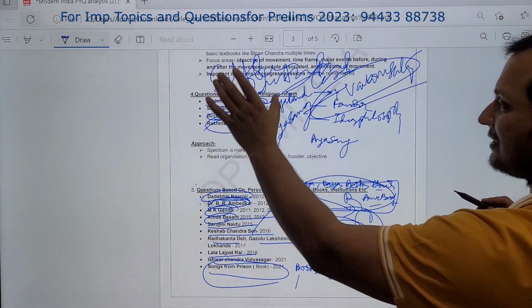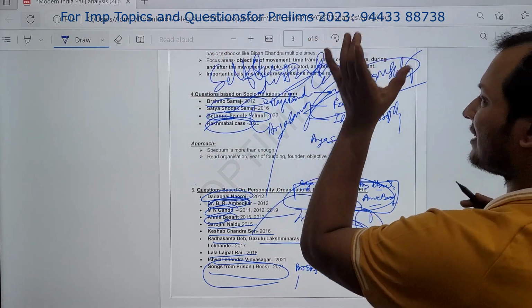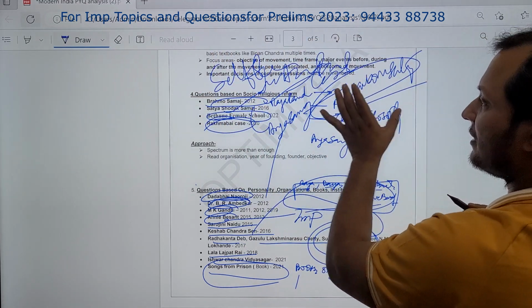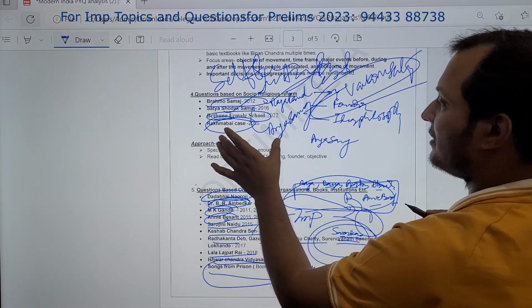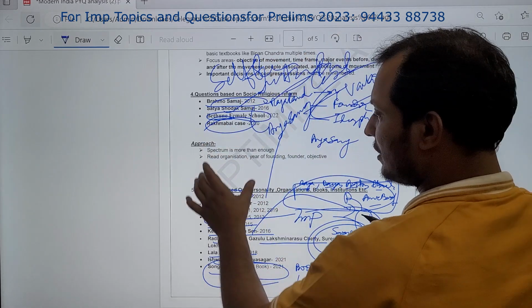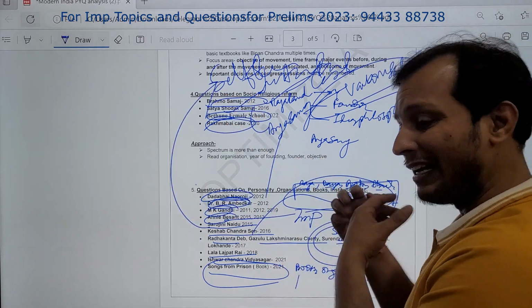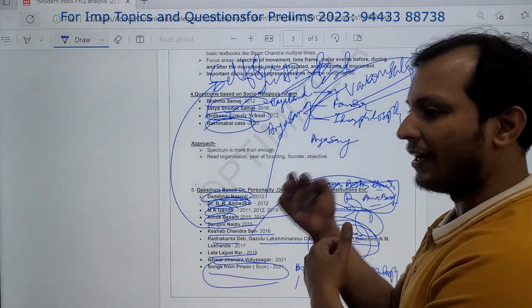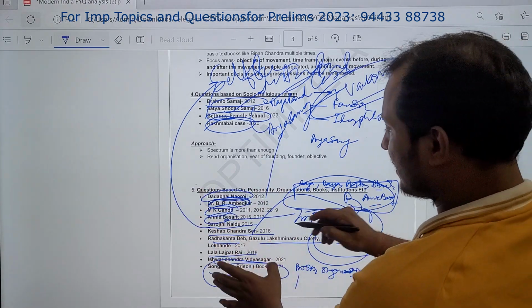So this is a repeated theme. This year's themes: self-respect movement, Justice Party, Vaikom Satyagraha, Raja Ram Mohan Roy, Dayanand Saraswati, Annie Besant. Child marriage. These are very important. Now, personality based, I have already given you the personalities: Periyar, Raja Ram Mohan Roy, Dayanand Saraswati. These are the personality based questions which are expected this year.